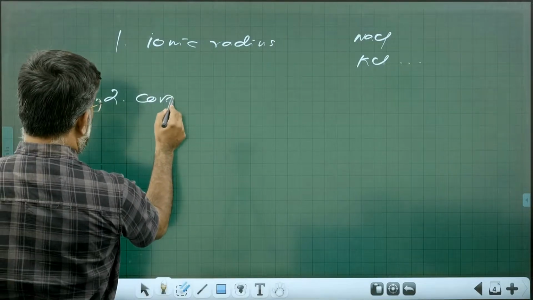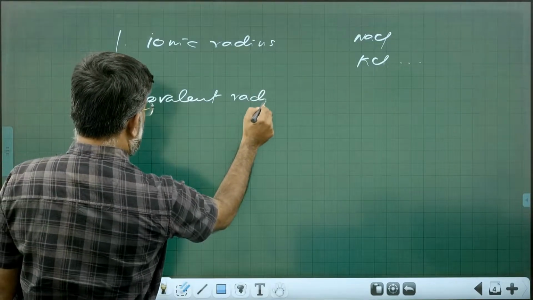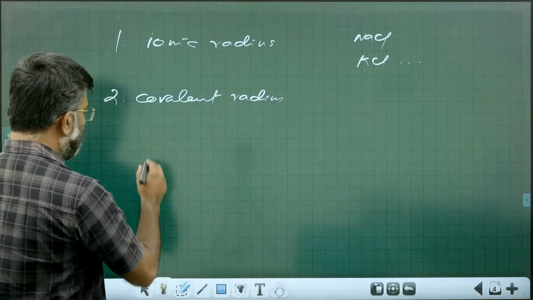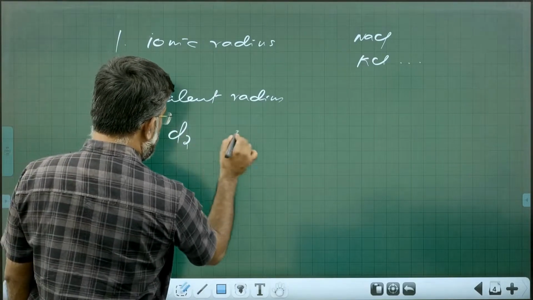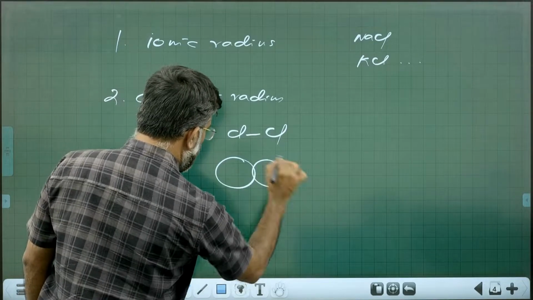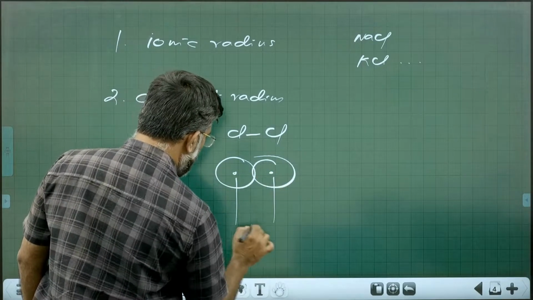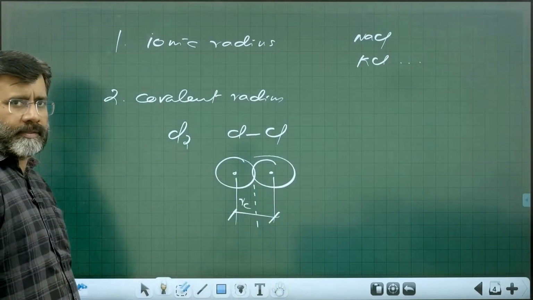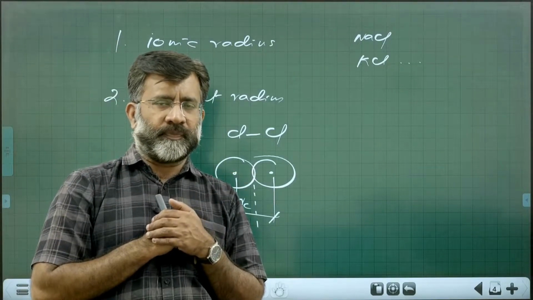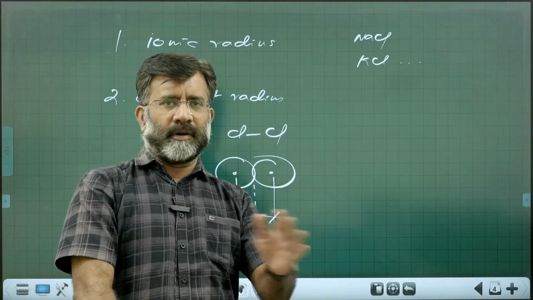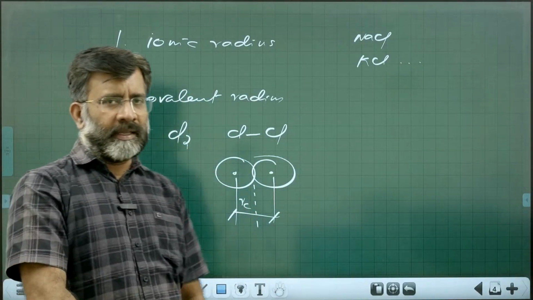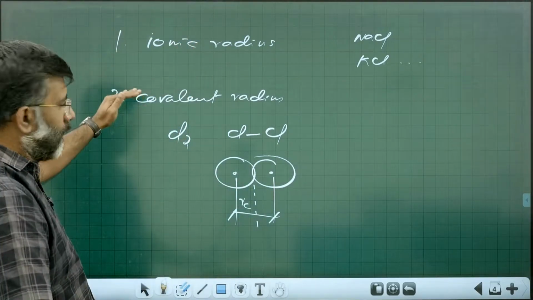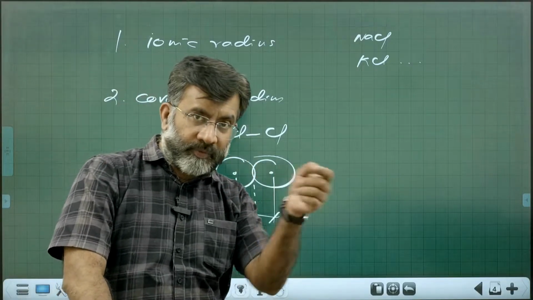There is covalent radius. Covalent radius is meant for atoms which are covalently bonded. For example, if you are talking about Cl2, you know it is Cl-Cl. Two chlorine atoms are bonded like this. Half the internuclear distance in a bonded situation is called the covalent radius. So ionic radius for ionic substances, covalent radius for covalently bonded atoms giving their molecules.